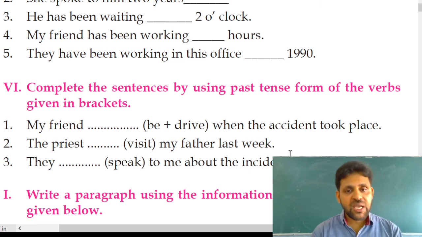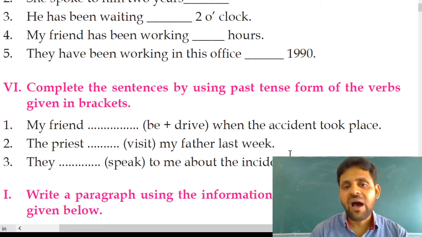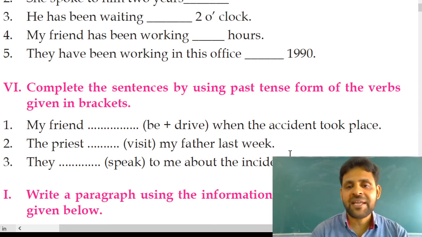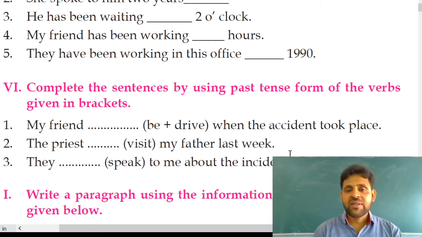My friend has been working for hours. They have been working in this office since 1990. So 1990 is a point of time when the action started. It is not a period of time, it is not an amount of time that is mentioned. It is the point of time when the action started in the past. I hope you have understood the usage of since, for, and ago in the sentence to represent time.